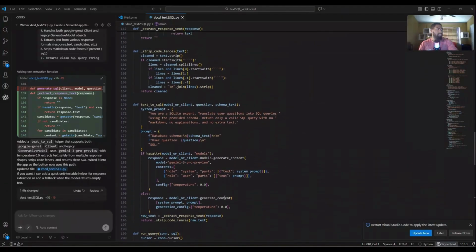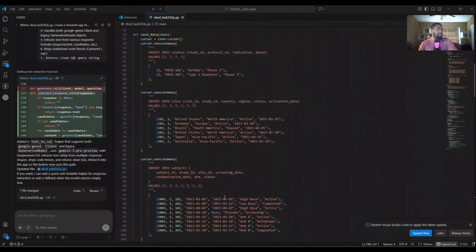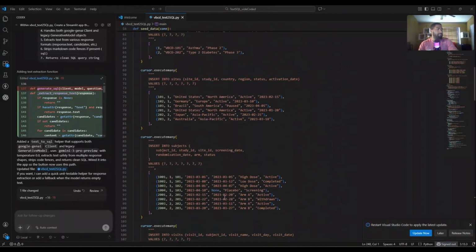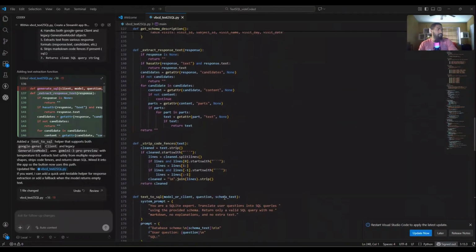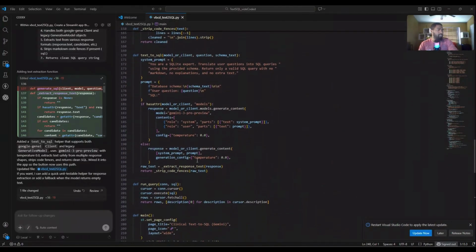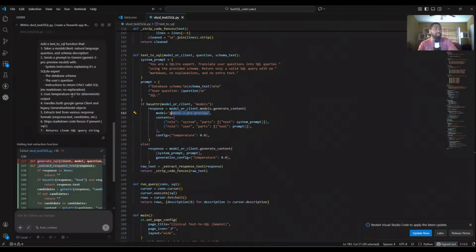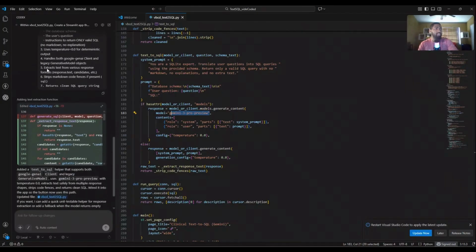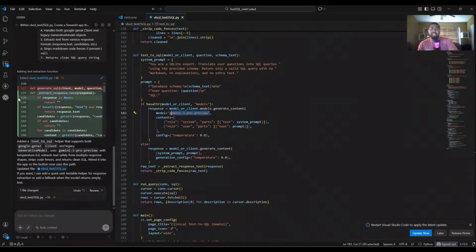Where is it? Models, maybe it's set up here. Temperature... 0, models. Oh, here it is. Gemini 3 Preview. So as you can see, it did make the change. It did what we asked, setting the temperature to 0 for deterministic output, and changing it from 2.0 Flash to 3 Pro Preview. Also, make sure you have a Gemini API key. This will require a Gemini API key in the end. Just keep that in mind.